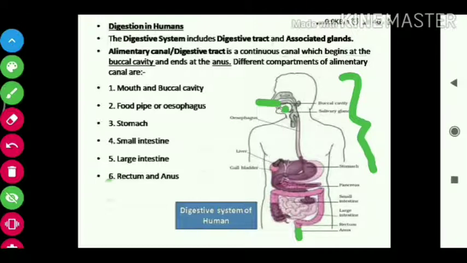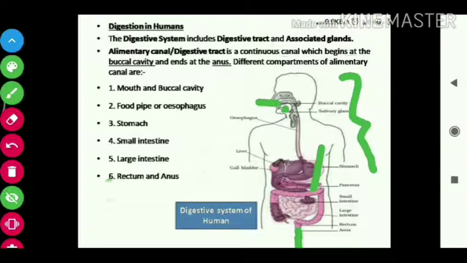Whatever waste product remains comes out through the anus. That process is known as defecation. This continuous canal from mouth to anus is known as the alimentary canal.